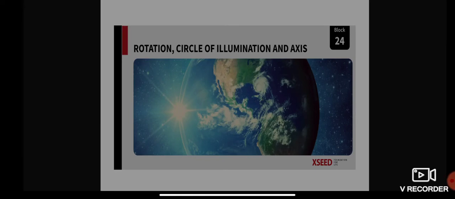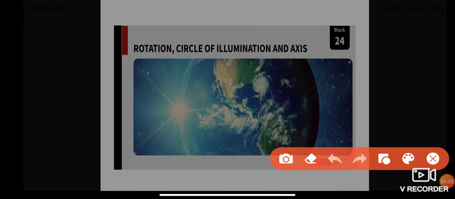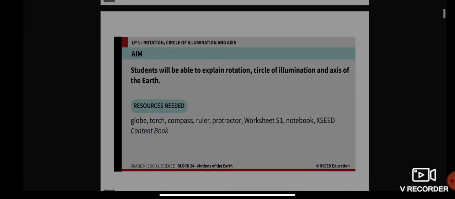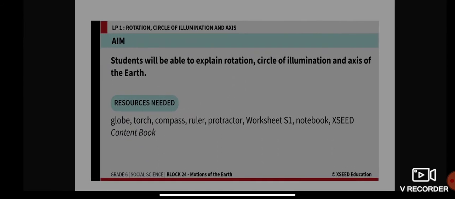Good afternoon, students. Today we're going to start with a new block, block 24. The topic of our discussion for today is rotation, circle of illumination, and axis. The aim for today is that students will be able to explain rotation, circle of illumination, and axis of the earth.